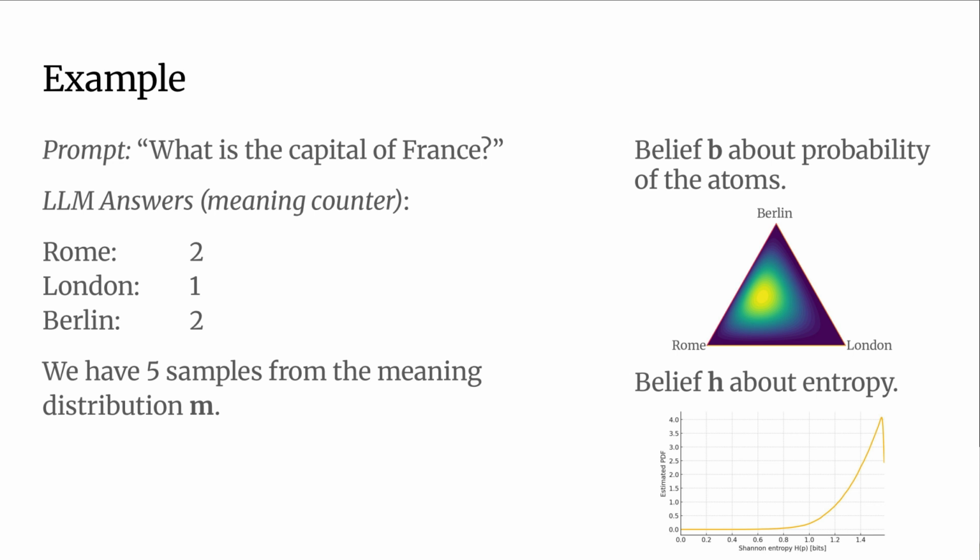And now, a sample from a Dirichlet distribution is itself a probability distribution. And so it has an entropy. So we can sample from this Dirichlet many times, and we can compute an entropy each time, and we get a distribution over entropies. And this is the belief about what the entropy is.